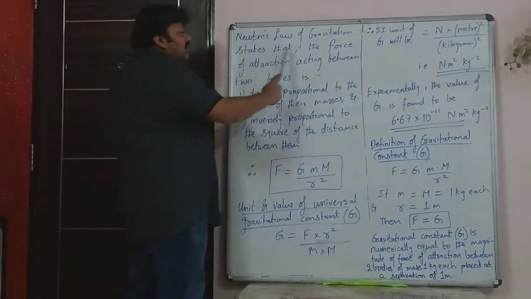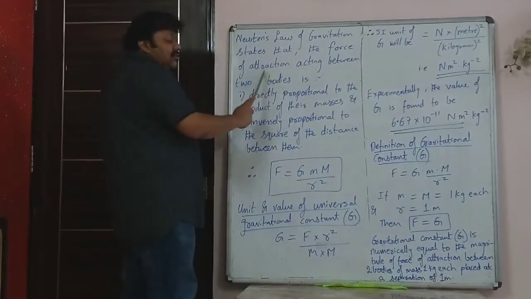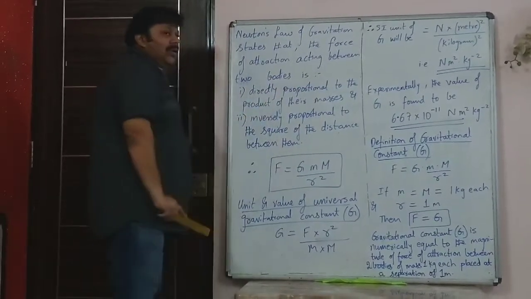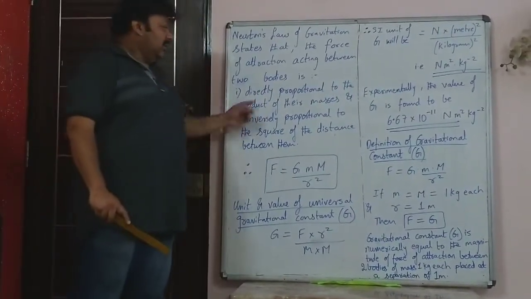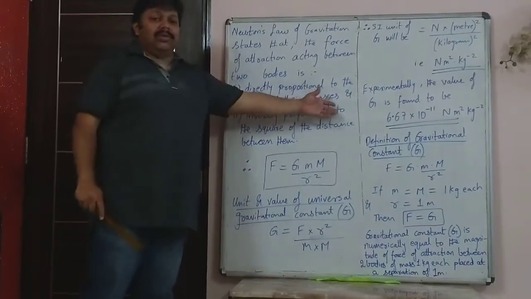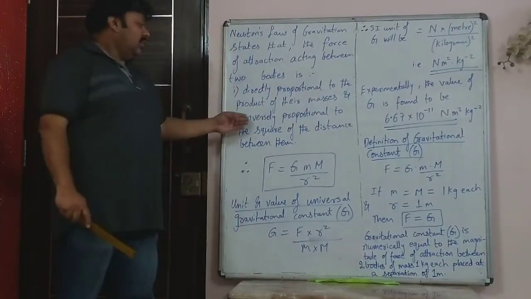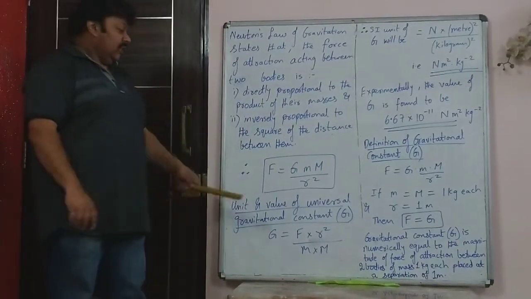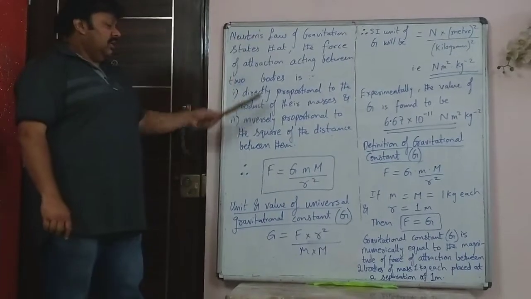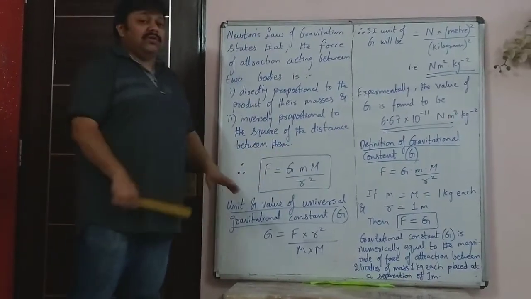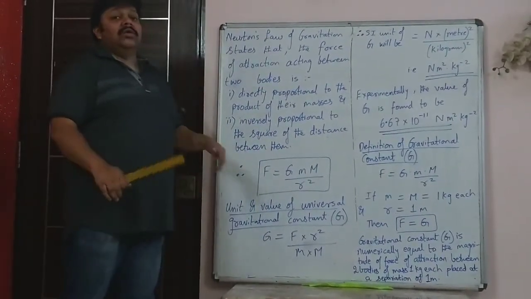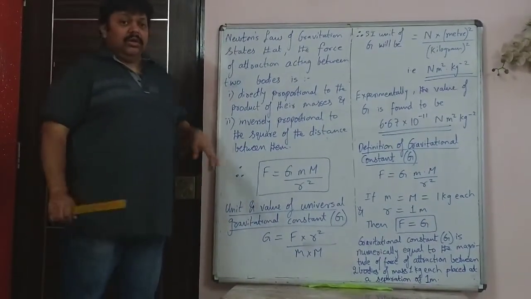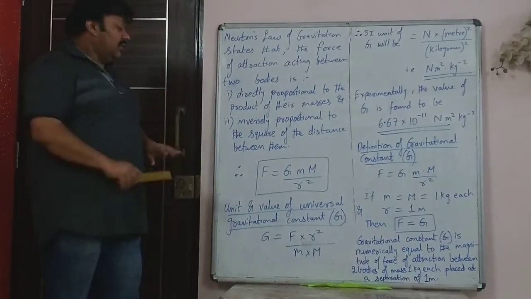Newton's law of gravitation states that the force of attraction, first of all it's only attraction, acting between two bodies is, number one, directly proportional to the product of their masses, and number two, inversely proportional to the square of the distance between them. This is what you have to write along with the mathematical expression if they ask you to define Newton's law of gravitation. It is not called Newton's fourth law. It is just called Newton's law of gravitation.